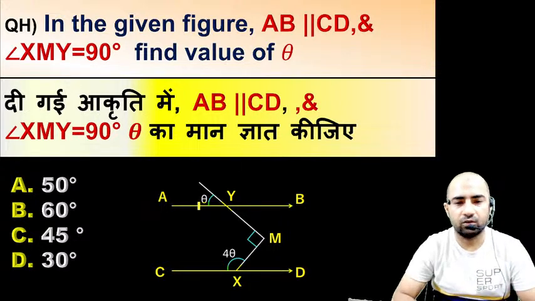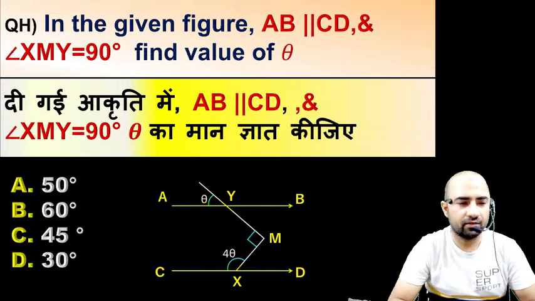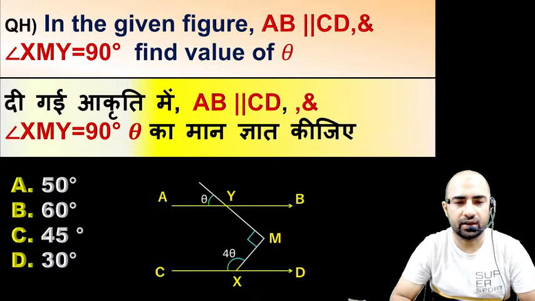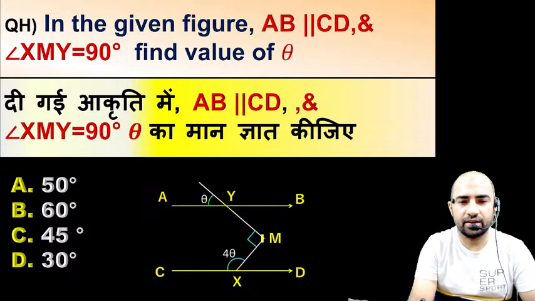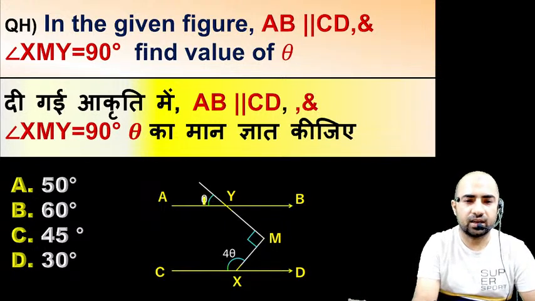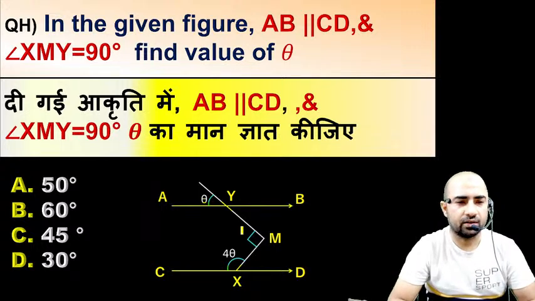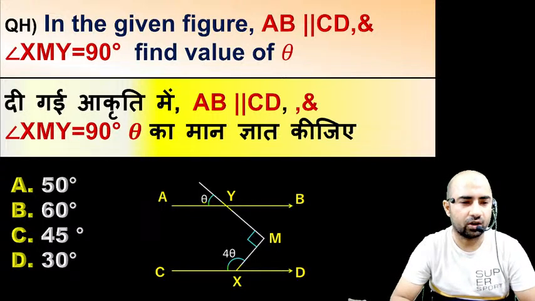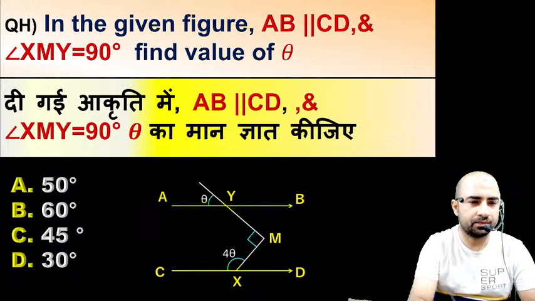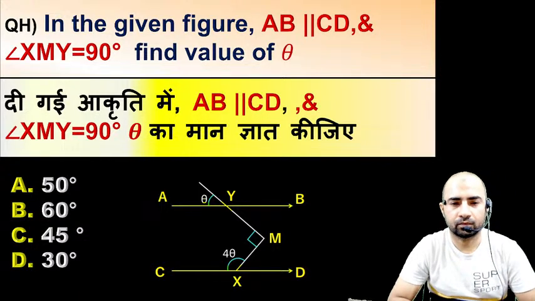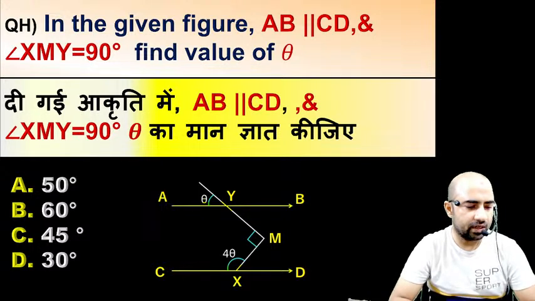So what will be the value of this theta? Anyone guys? This angle is given as 90 degree. Angle XMY is given as 90 degree, and this angle is theta, this angle is 4 theta. You have to find out the value of theta. So it's 50 degree, 60 degree, 45 or 30. Anyone? What will be the answer? Rumor saying that 45.